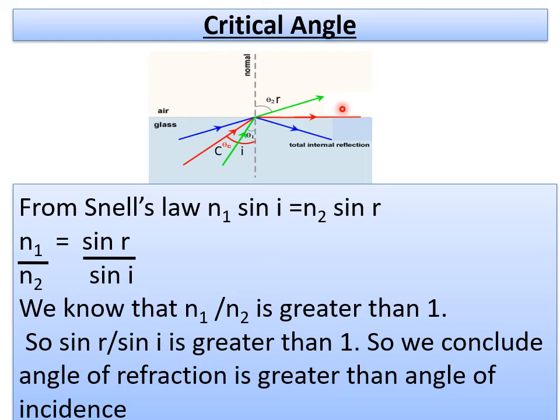Next, this is your angle of refraction, and at the critical angle we know that the angle of refraction will be 90 degrees. That also you have to keep in mind. If you increase the angle of incidence more than the critical angle, we see that instead of going into the other medium, the light reflects in the same medium. This particular condition at the air-glass interface is known as total internal reflection. Now one more thing we have to know in detail about the critical angle.